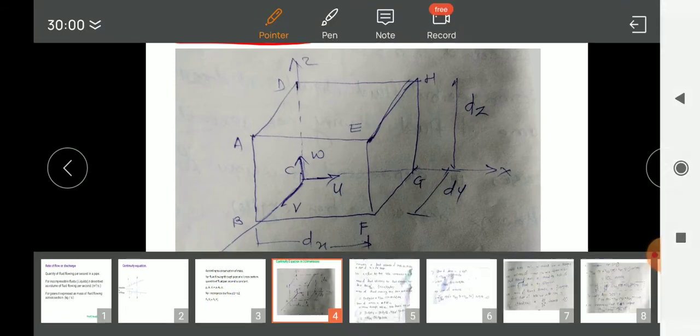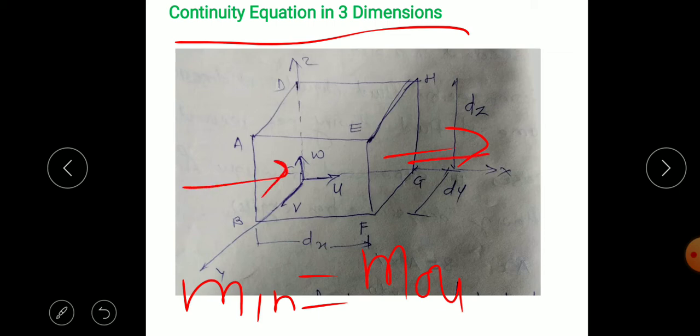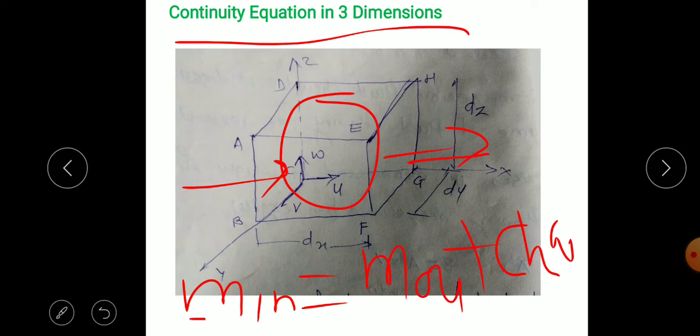So we can write the equation as the mass coming into the fluid element, m in, is equal to the mass leaving through EFGH, m out, plus the change in mass of the fluid element. So if you subtract m in minus m out, it will be the gain in mass of the fluid element.